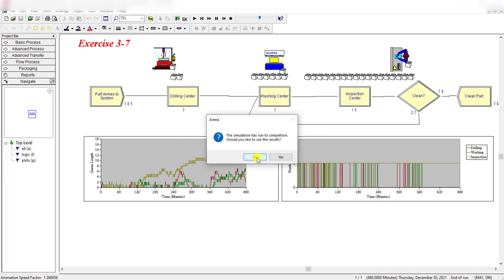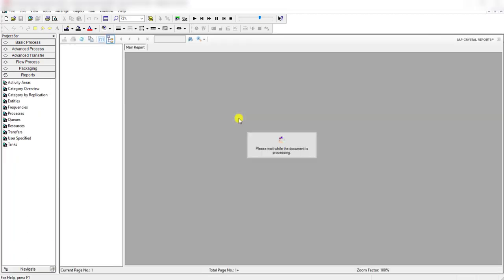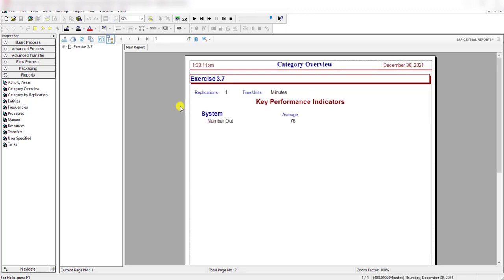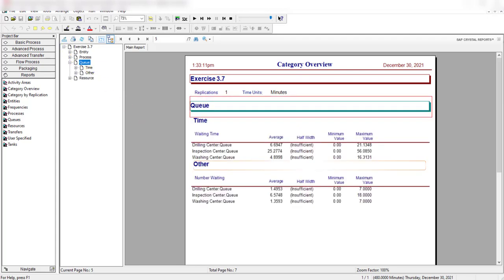So first let's click the result view to view the results. Okay, so let's review the statistics. Under the queue menu, you can clearly see the inspection center queue value, the average value is 25.27 and its maximum value is 56.08. And the queue length,